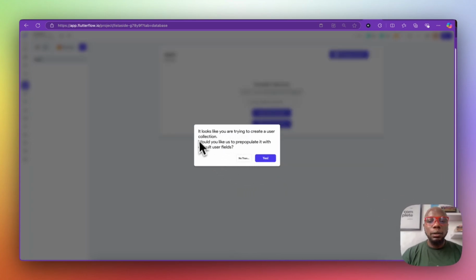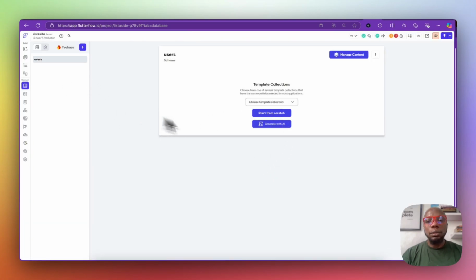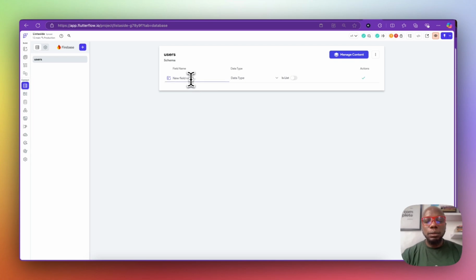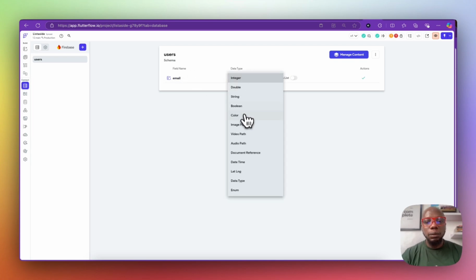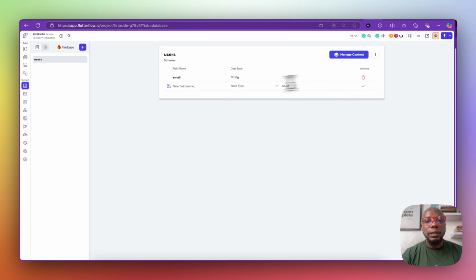So I'm not going to allow FlutterFlow to create a collection for me. I'm just going to go with email. So I need the user's email. I'm going to collect it one way or the other, and that's going to be a string, and I'll say yes. I need their phone number. I'm going to collect it too.